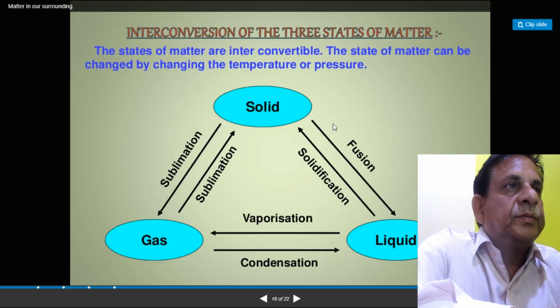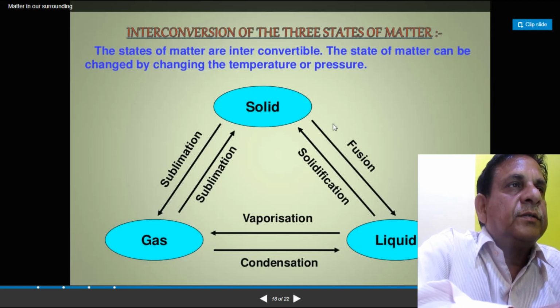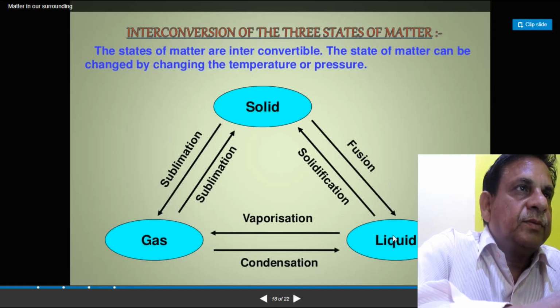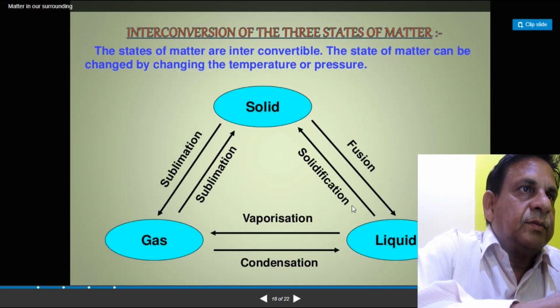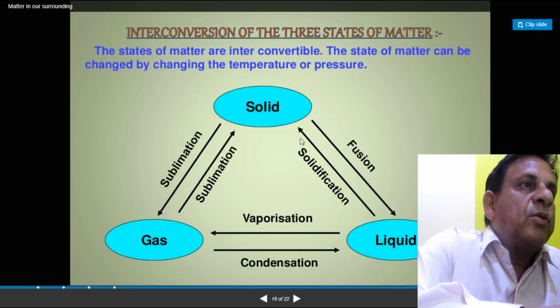During fusion, on heating, it changes into liquid form. On cooling, solidification takes place and it converts again into the solid form.